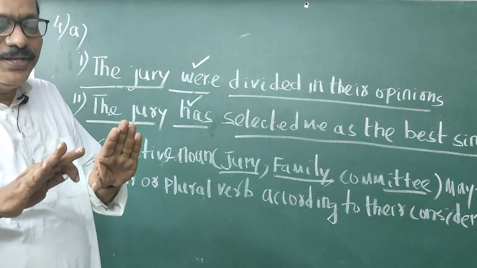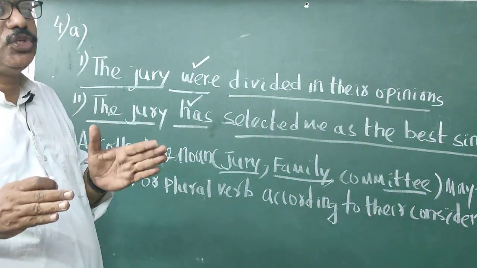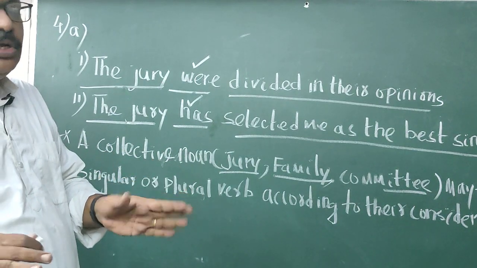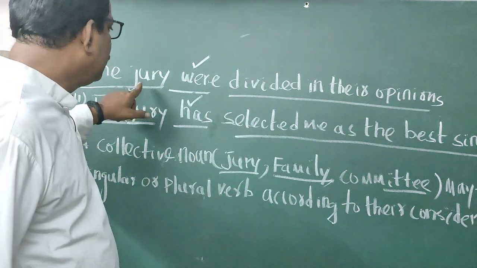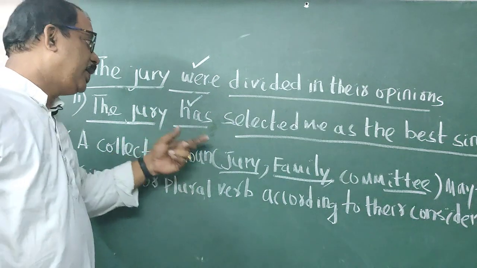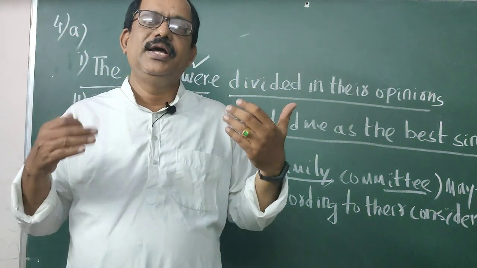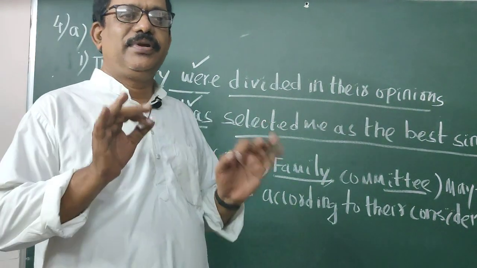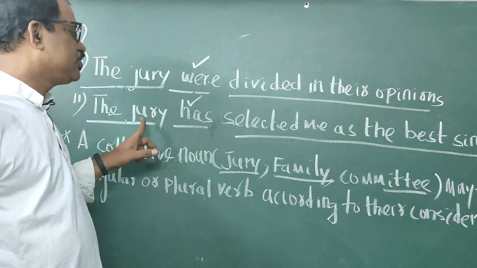So they divided in their opinion. Some thought that I was very strong, and some thought that my song was not at all good. So here the jury divided in their opinion, plural. But the jury has selected me as the best singer. Think that I am the singer, I am singing. All five judges gave 10 out of 10 to me. So here the jury becomes singular.